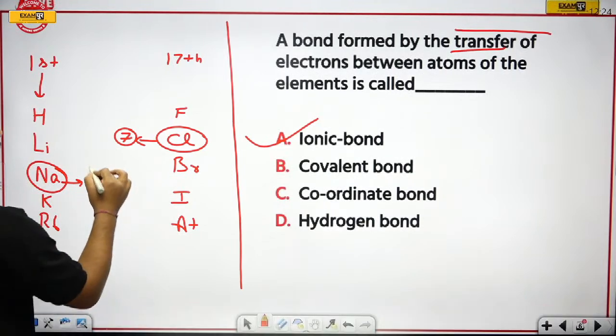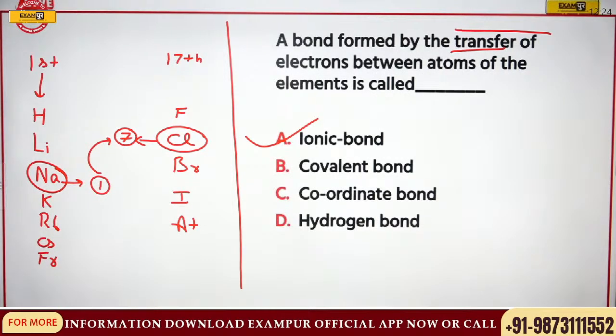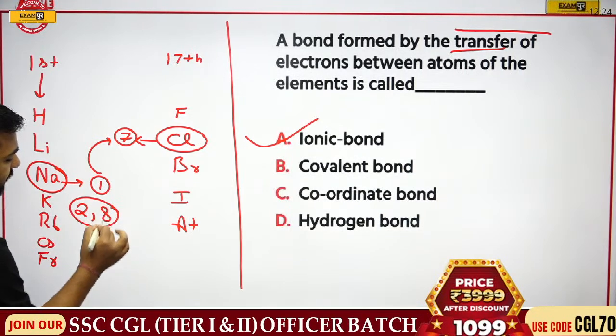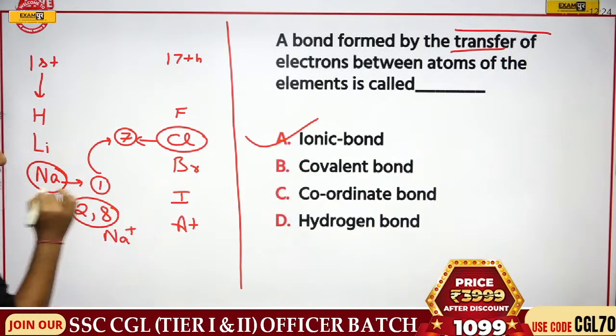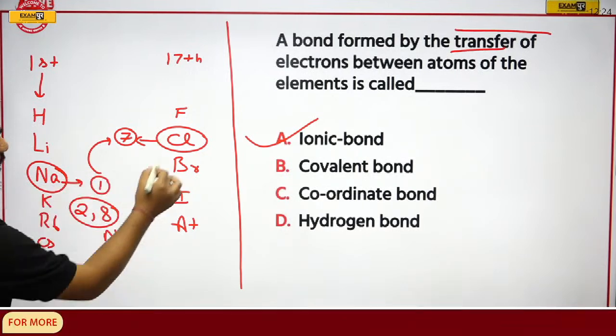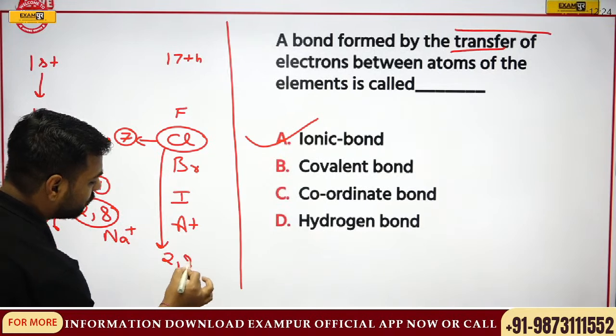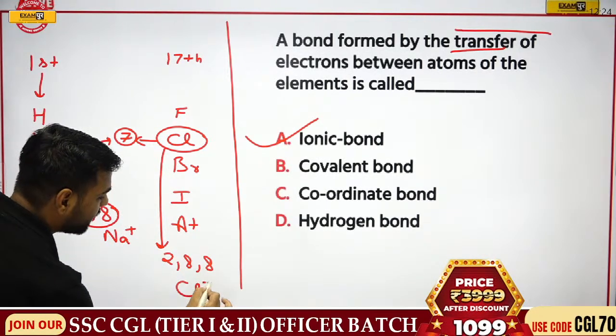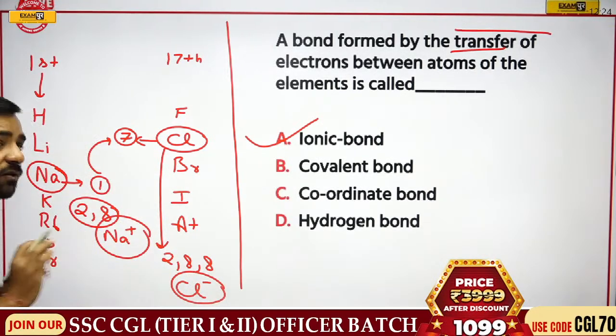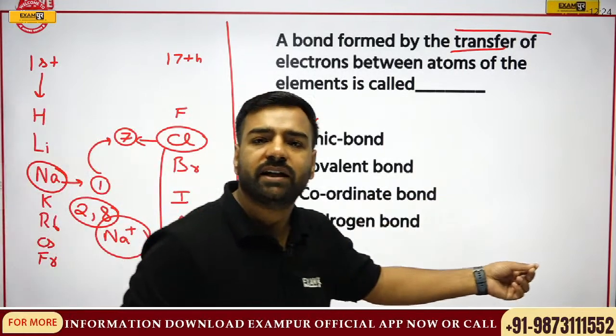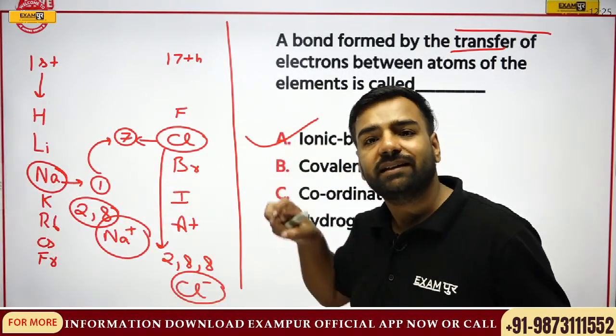Sodium is actually donating the electron. Okay, you can take 1 electron from me. So what will happen? Sodium will have the electronic configuration 2, 8. That is, it will be Na positive. Remember? And chlorine will do what? Chlorine will take 1 electron and it will have the electronic configuration 2, 8, 8, and chlorine will become Cl minus. Here what has happened? One has donated the electron and another one has taken the electron.